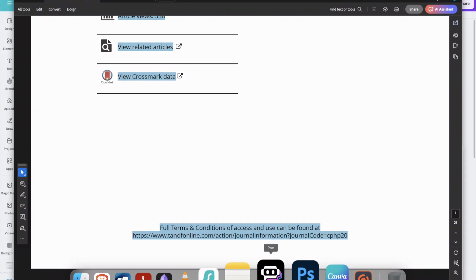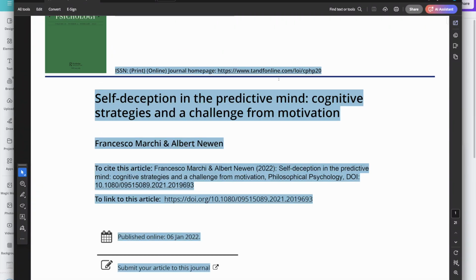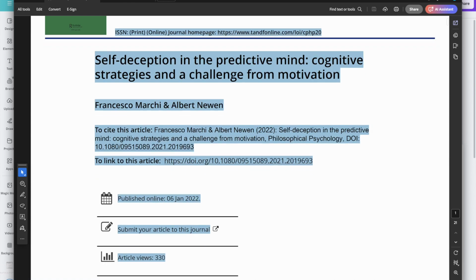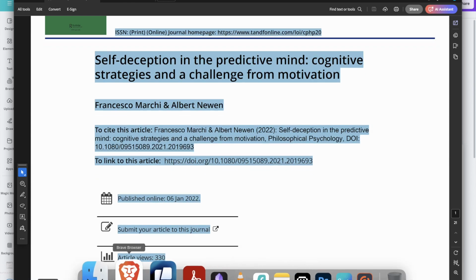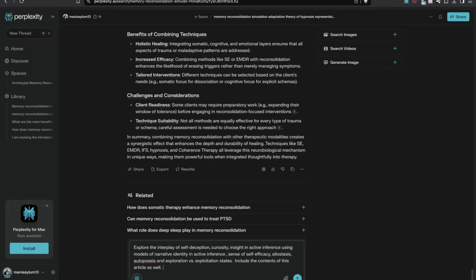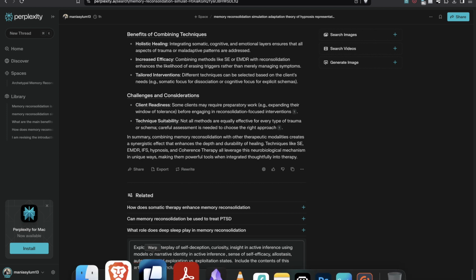The dance of self-deception, curiosity, and insight. How active inference shapes who we are. Ever wondered how your brain juggles who you think you are, how curious you feel, and how honest you are with yourself? Welcome to the fascinating world of active inference, a framework that explains how our minds predict, adapt, and sometimes deceive themselves to stay in balance.